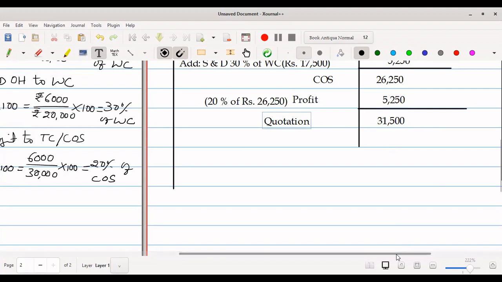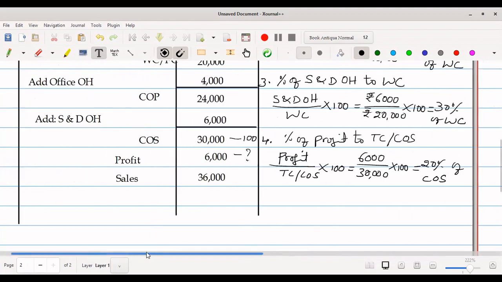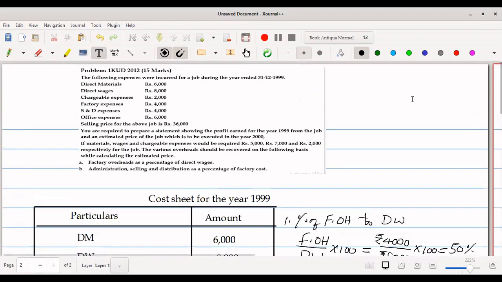So this is how you calculate estimated cost sheet or quotation price. Hope you all understood this problem. I'll be showing you one more problem. Just have a look at it and try to solve such problems, because these are very important from the exam point of view. Let's see one more problem.